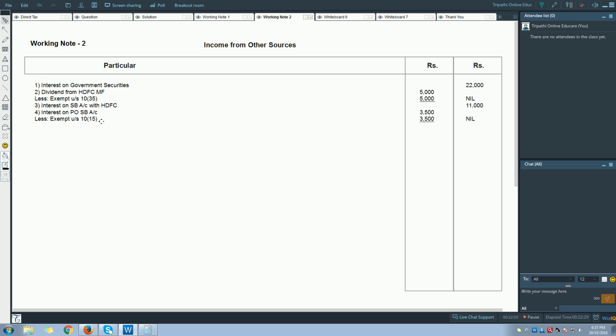So 3,500 minus 3,500, outer column nil. Let's see what is the next item that we have.